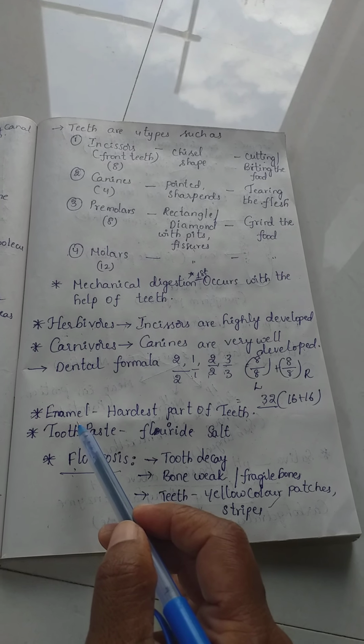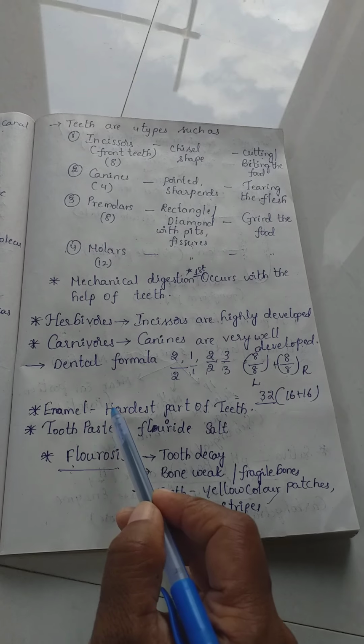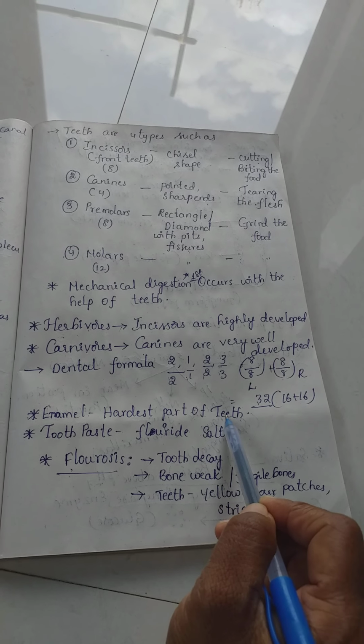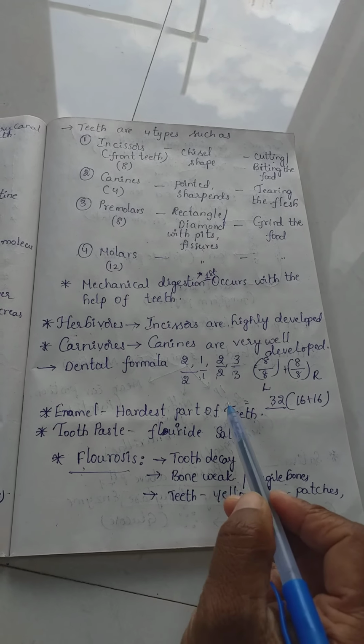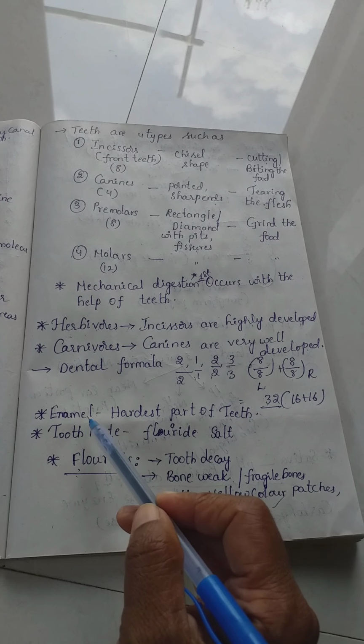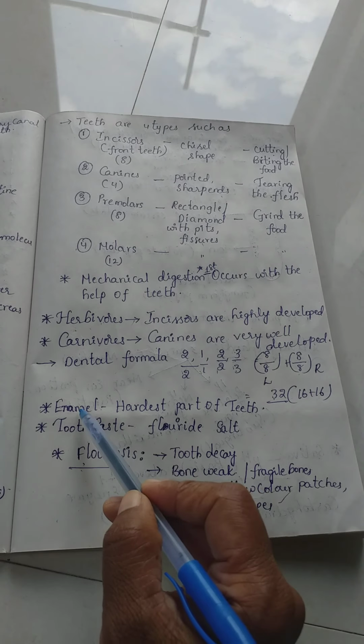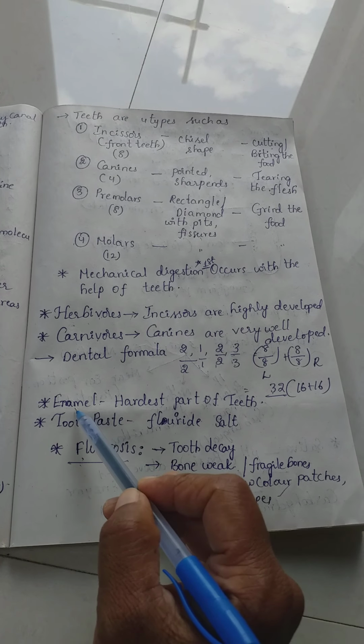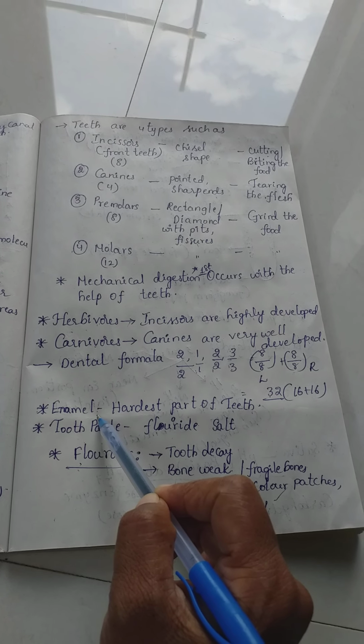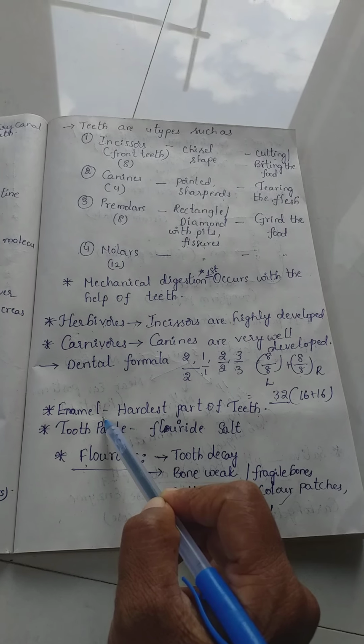On the surface of the teeth there is enamel, which is the hardest part of the body. After the enamel, the dentine part is there. It appears in white color. By over brushing the teeth, we lose this enamel, so there will be no shining of the enamel.